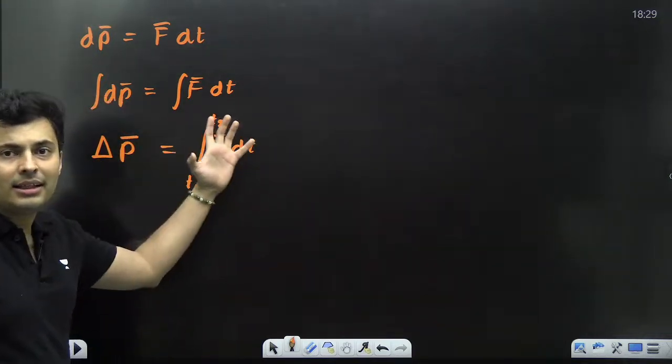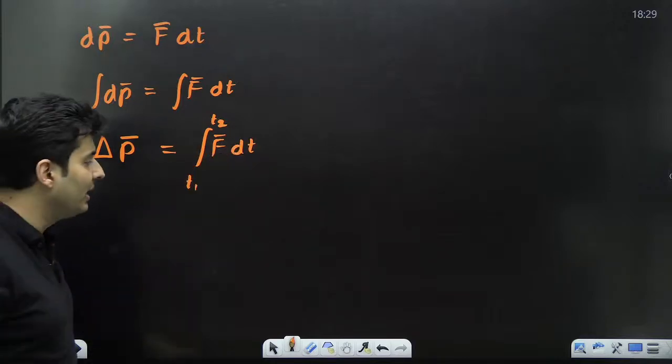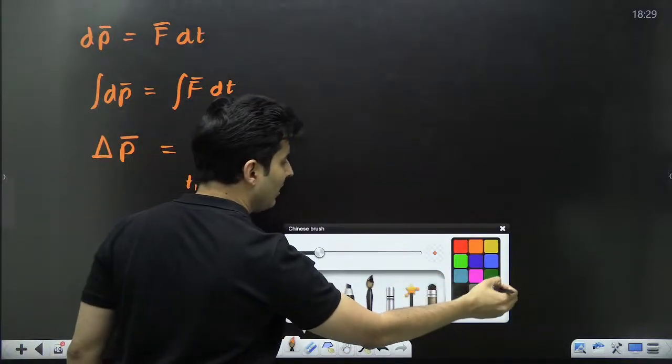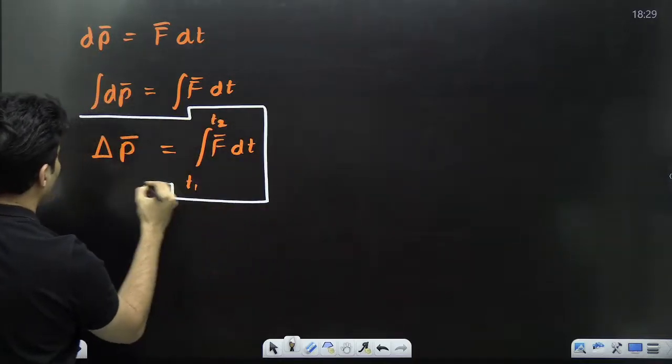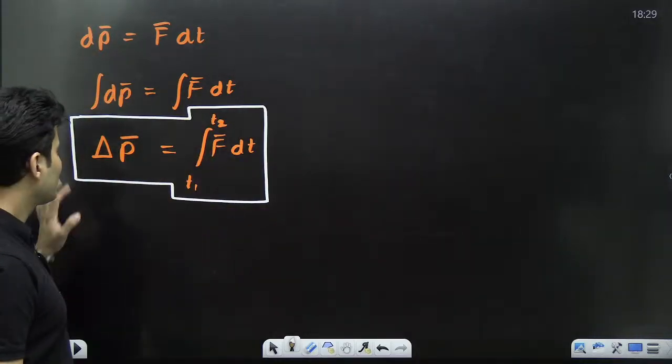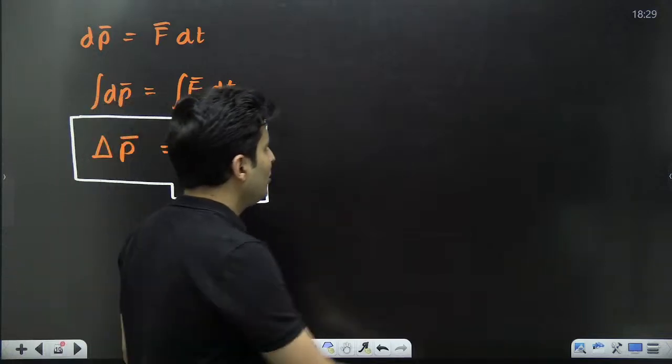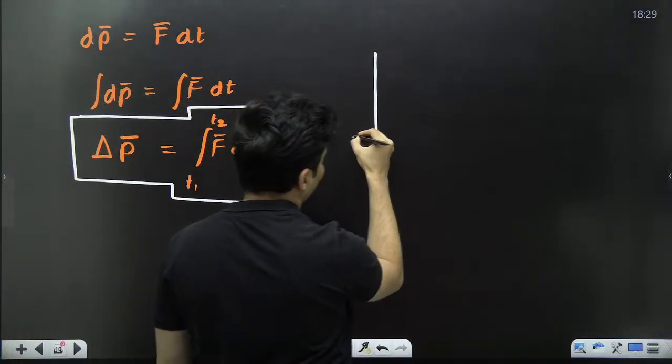From the start till the end. T1 and T2 are the limits of the integration. This will be a definite integration. Keep this in mind. So from this, you can also tell one more thing.